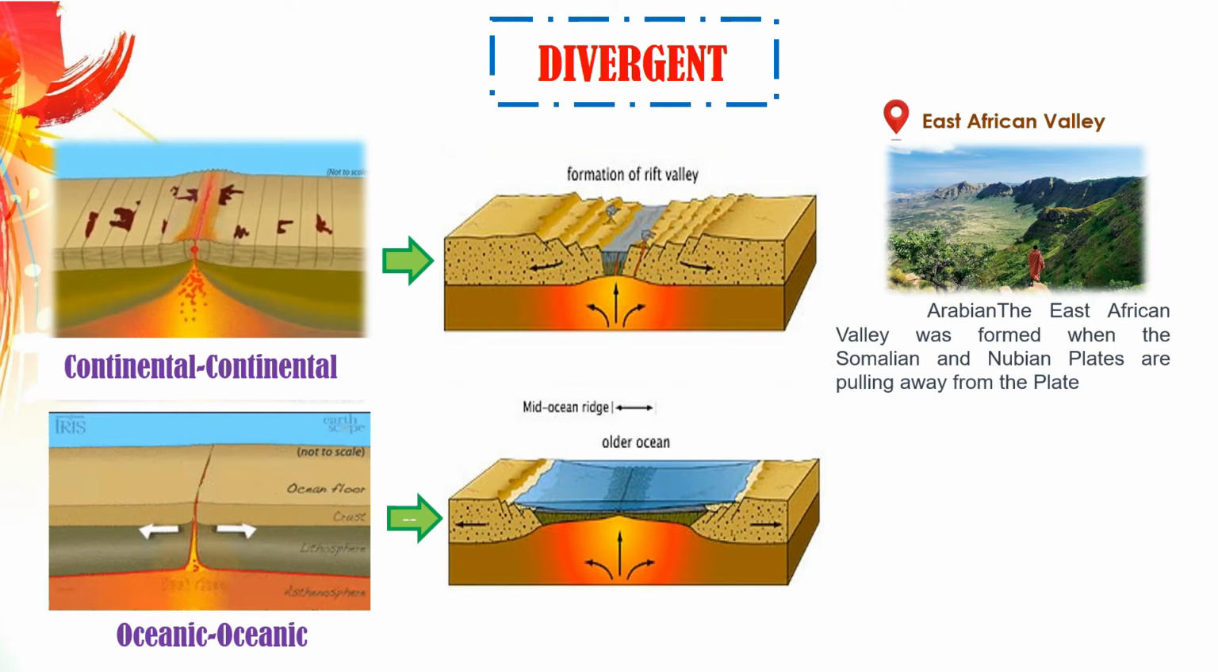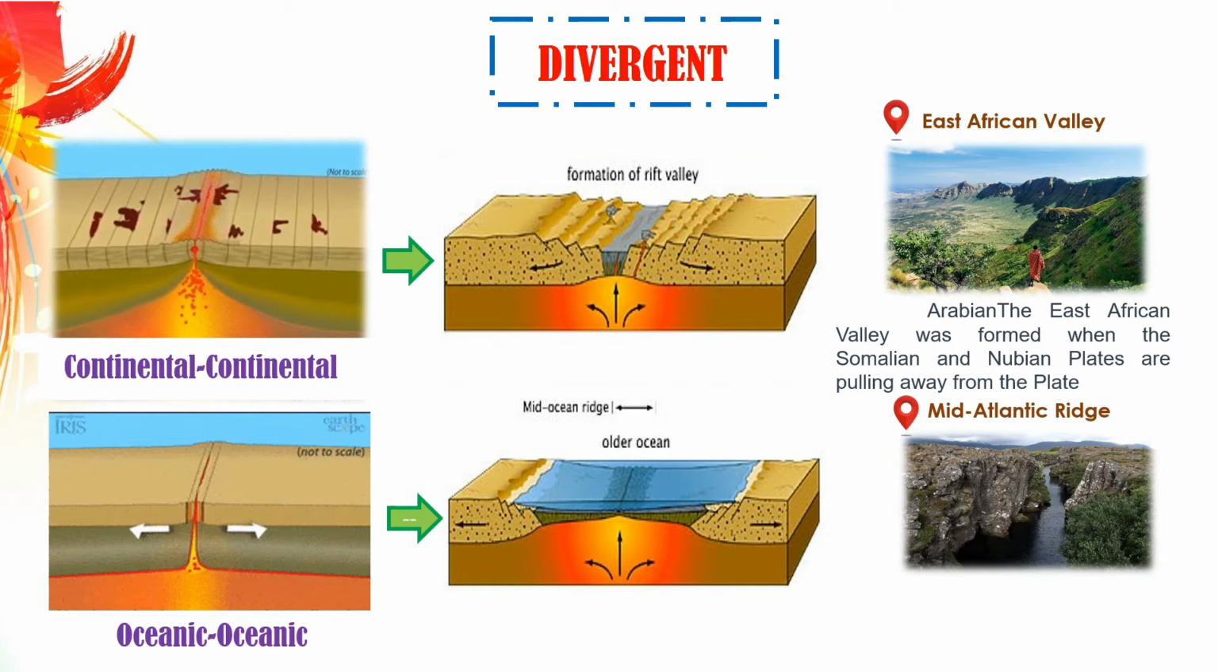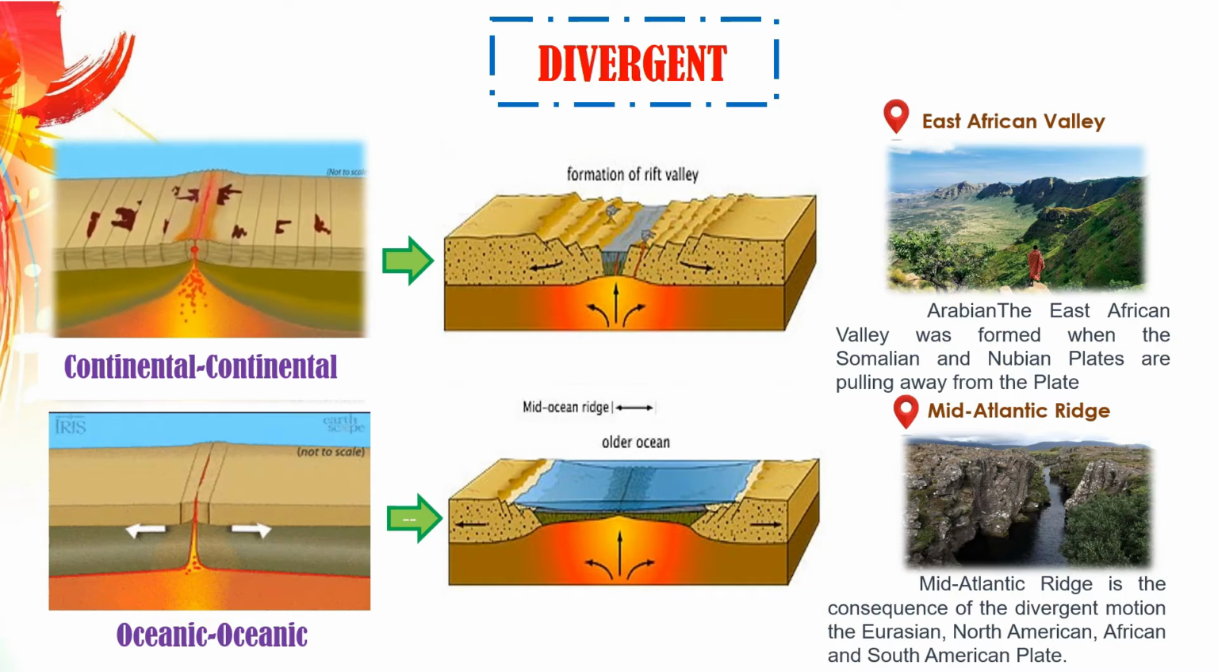An example of this type of divergence is the Mid-Atlantic Ridge. The Mid-Atlantic Ridge is a consequence of the divergent motion of four plates, which are the Eurasian, North American, African, and the South American plate.